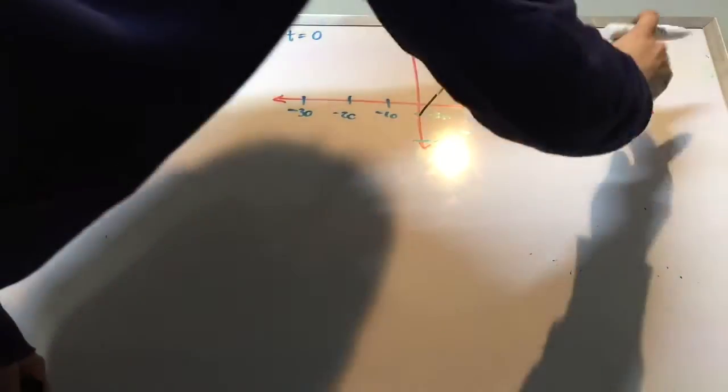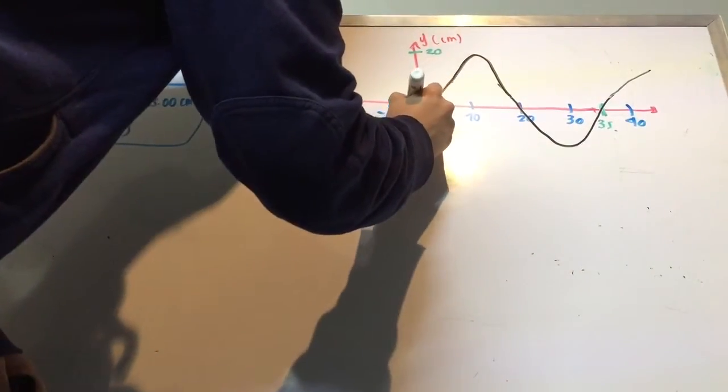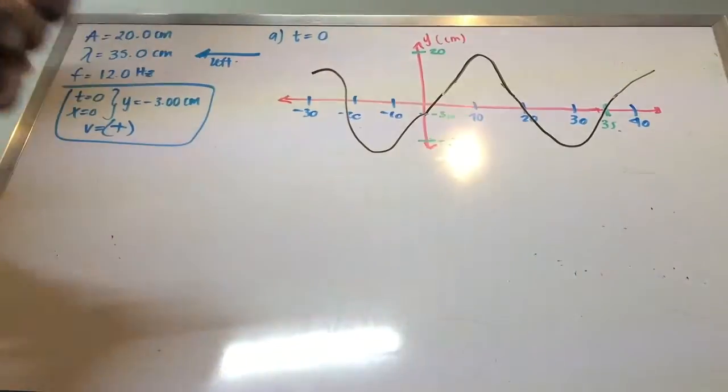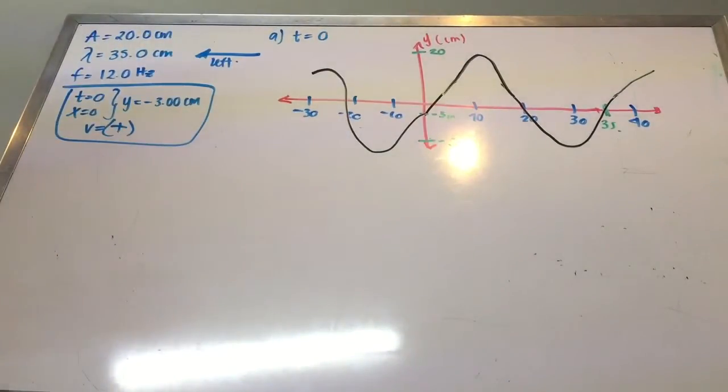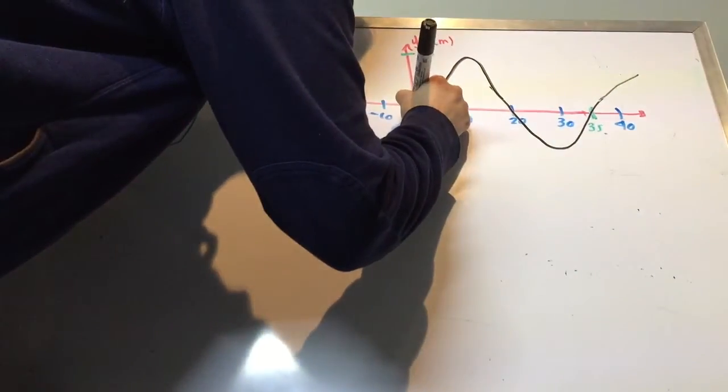So this is going to be a part of our graph. Let's write this part, and like this.